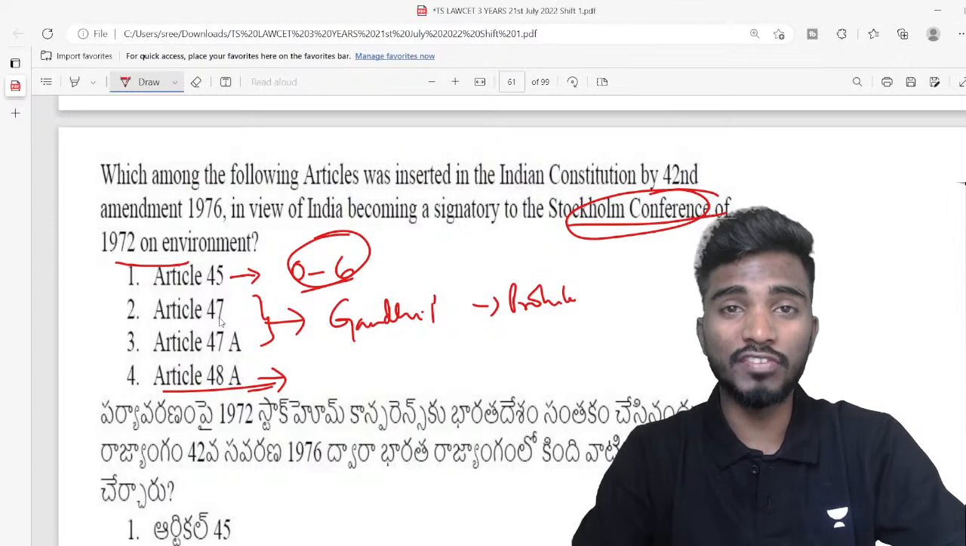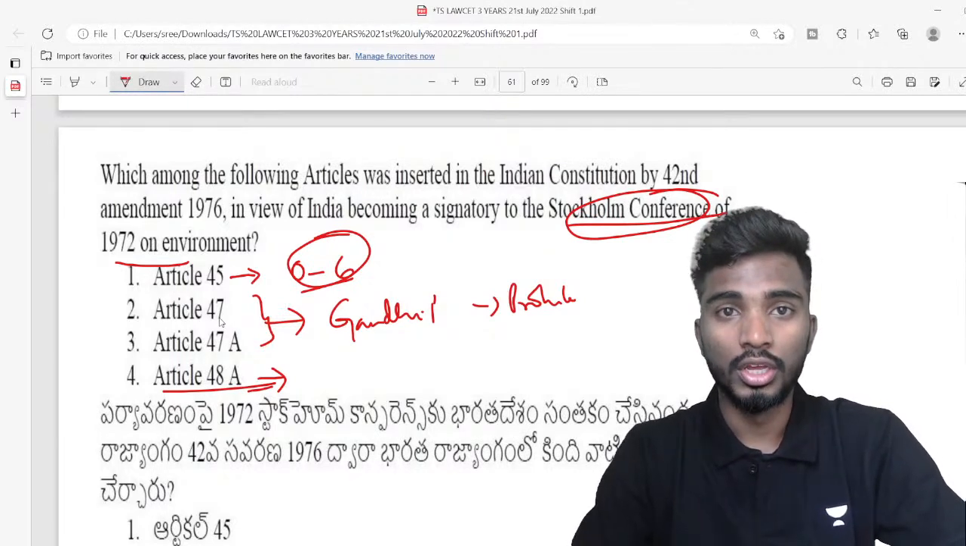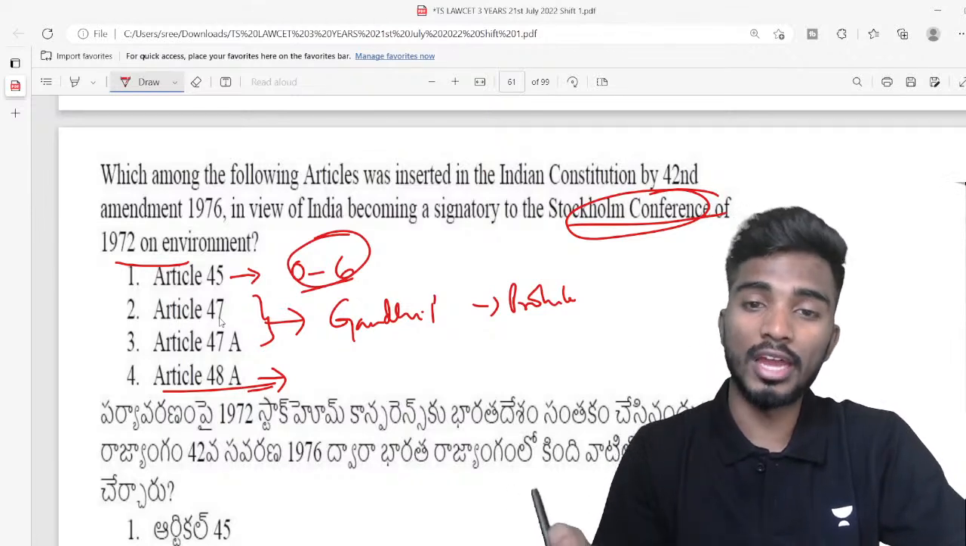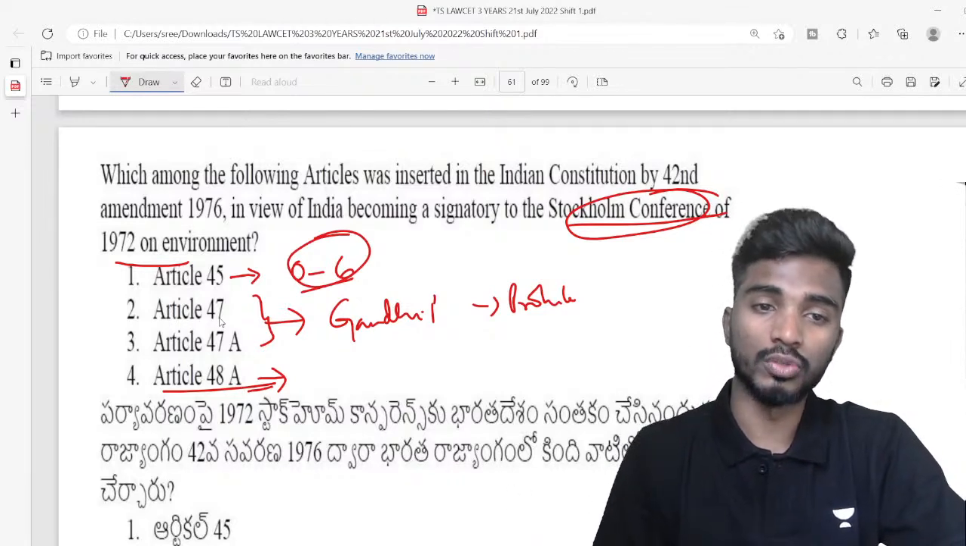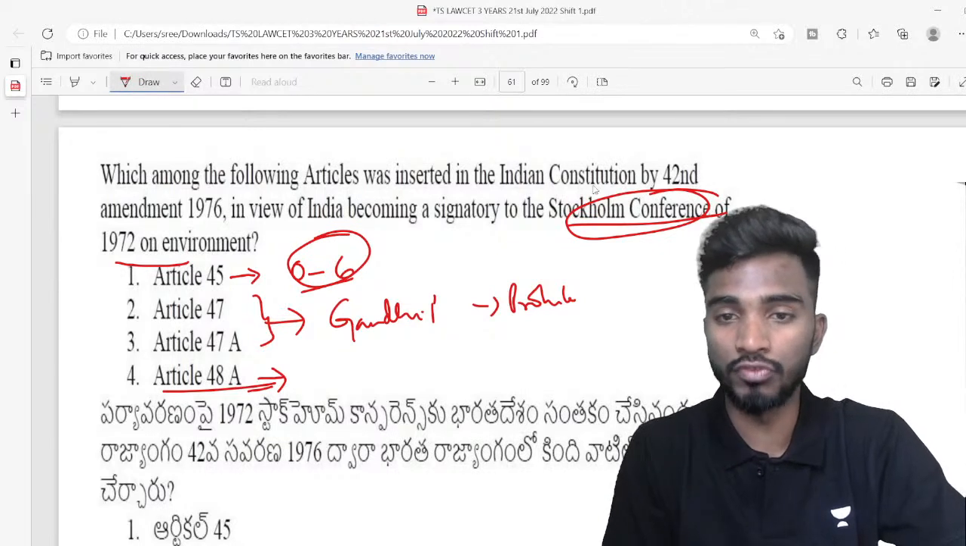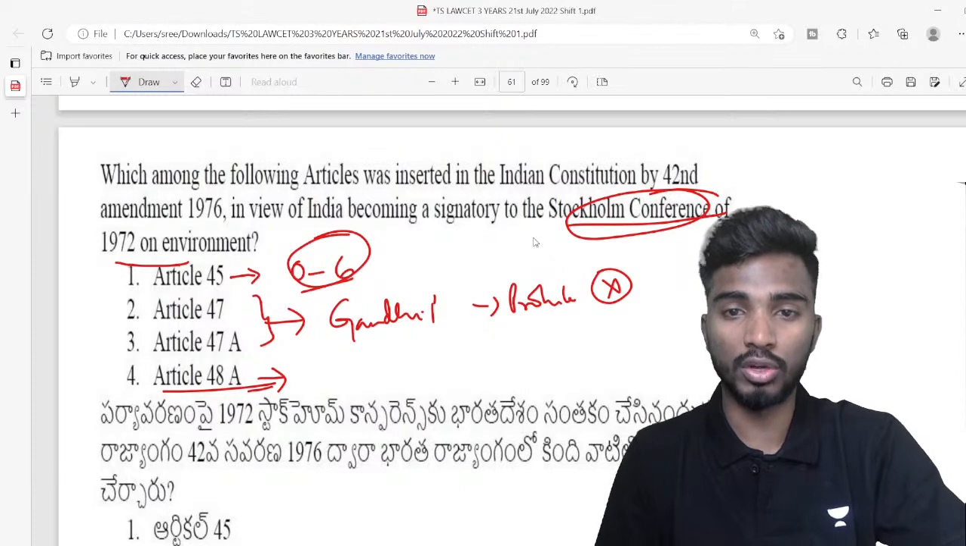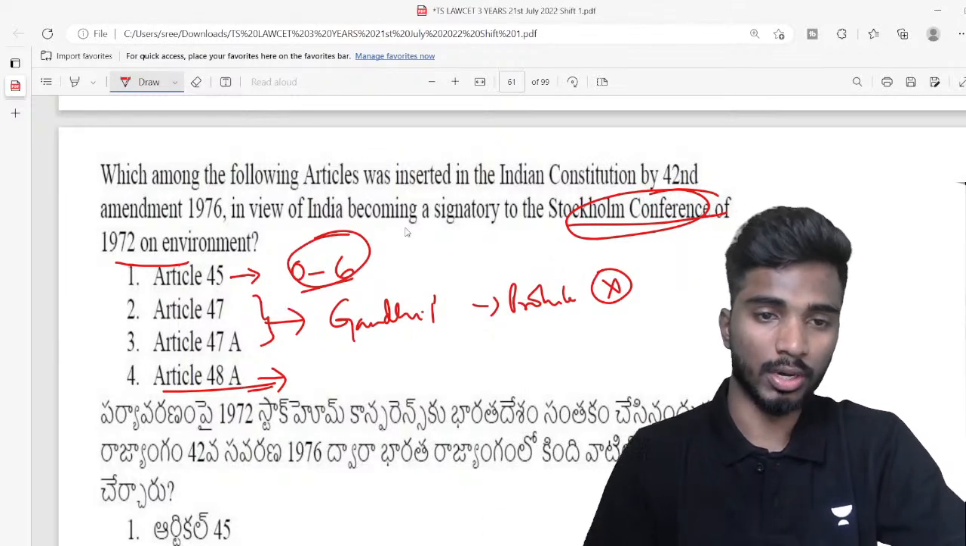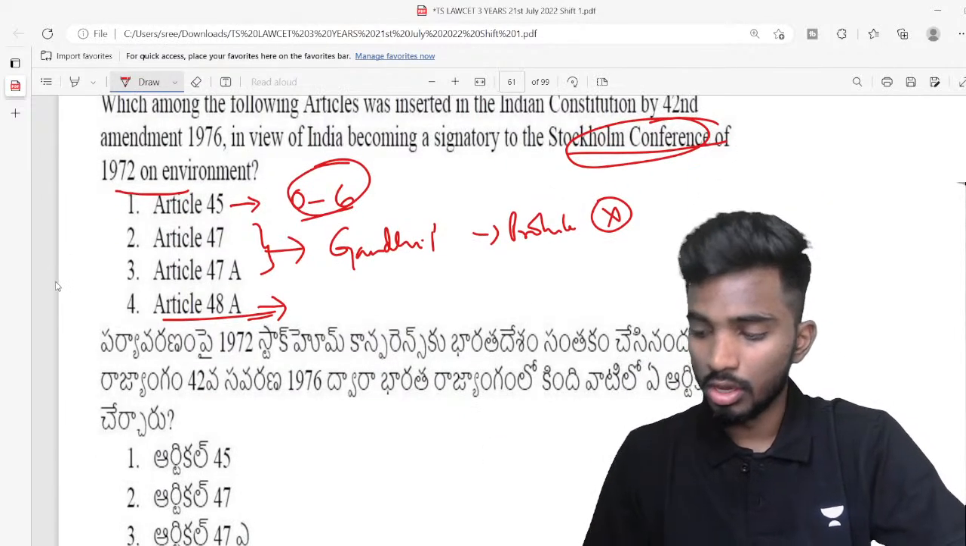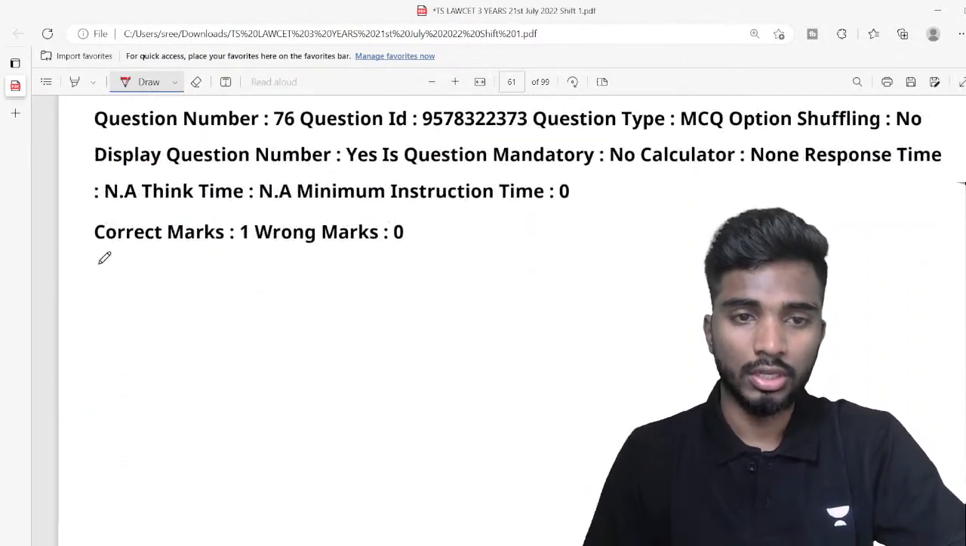సో దానికోసం if there is any drug that is causing any damage, huge damage to humankind, then that should be banned by the government. So that is what is given in DPSP, but this is not enforceable because it is just a DPSP. DPSPs are not enforceable in a court of law. So that is what this is about. Very good, 4 is the right answer.